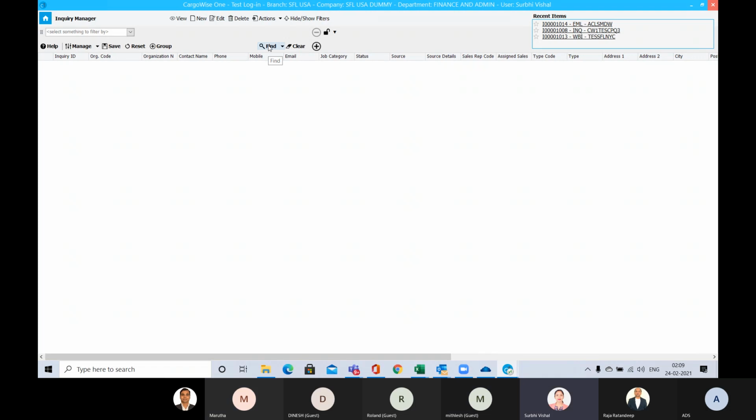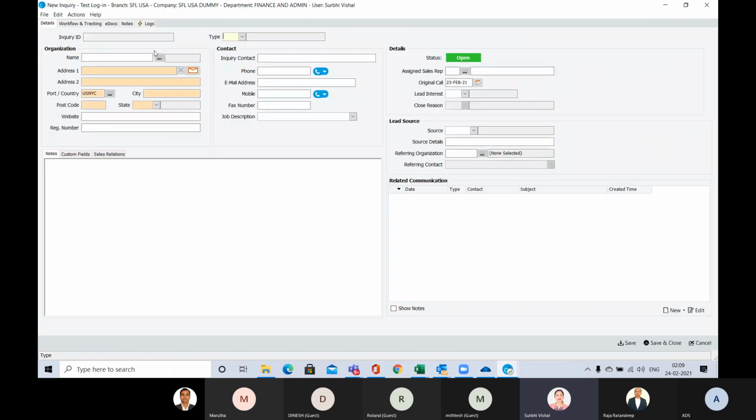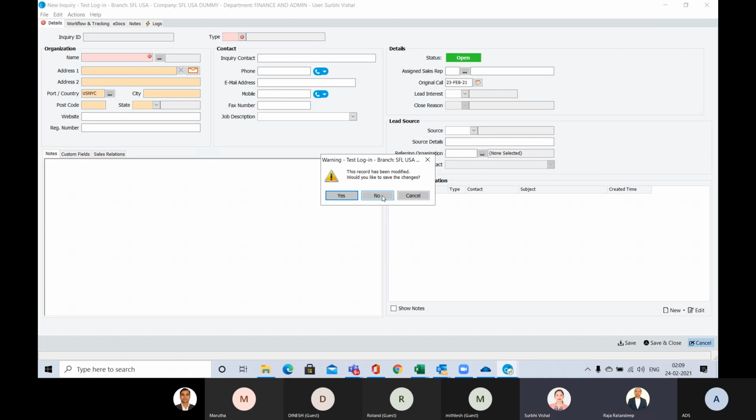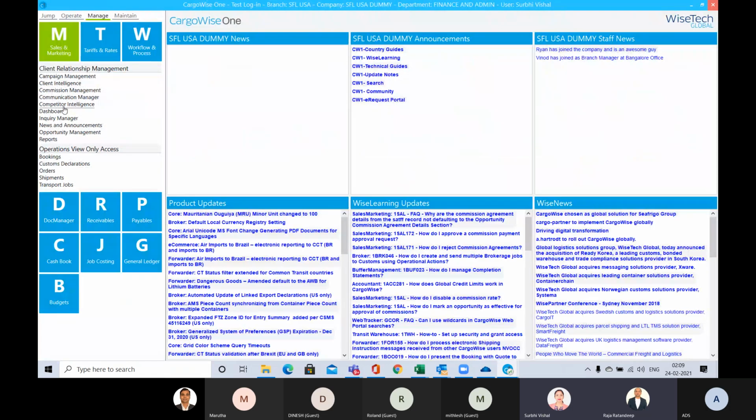For an existing client, if the client has come up with something new, then we can create a new inquiry. That is another process. It will be similar. Surbi, can you go and show from the dashboard? It will be better for them, because later on they are going to maintain that dashboard. Not this CRM one. The dashboard is basically to capture the activities.